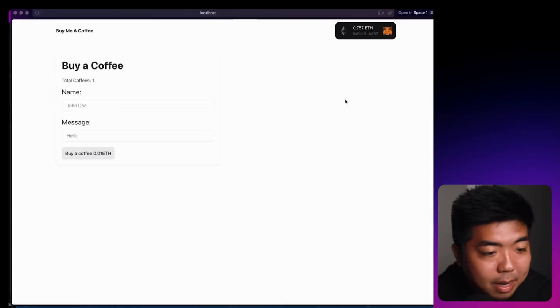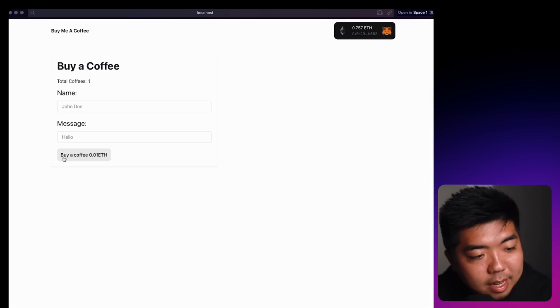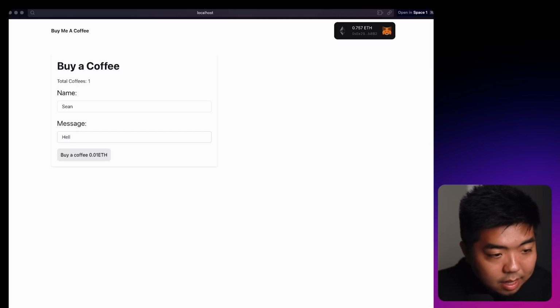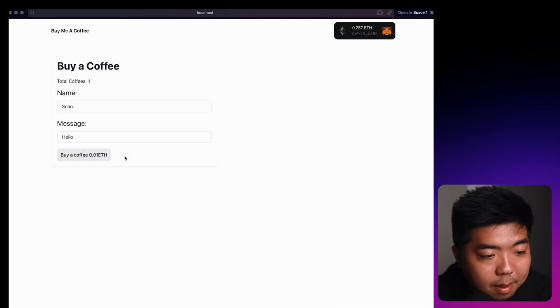All right, and if we come back to our app here, we now see it says buy a coffee for 0.01 ETH. We have our fields here that we can write our messages and everything in, and we can buy a coffee.